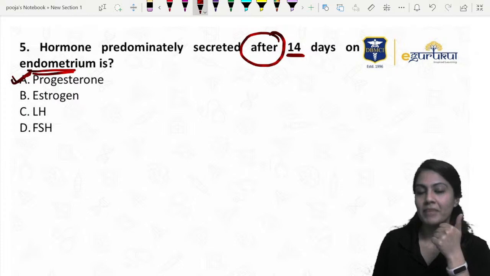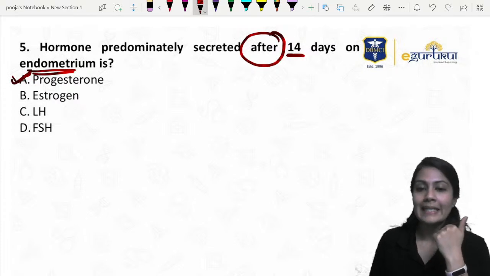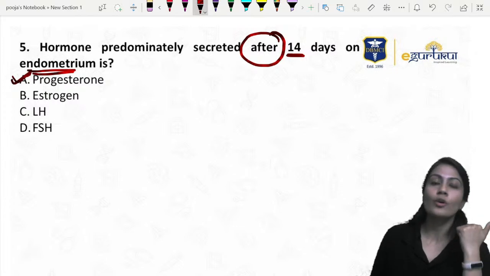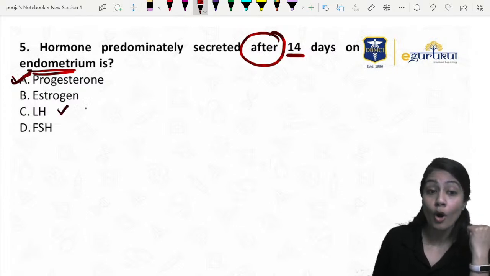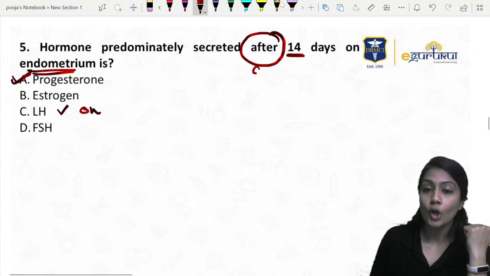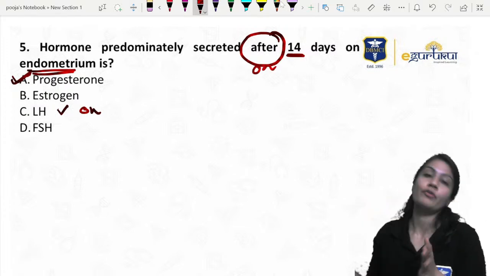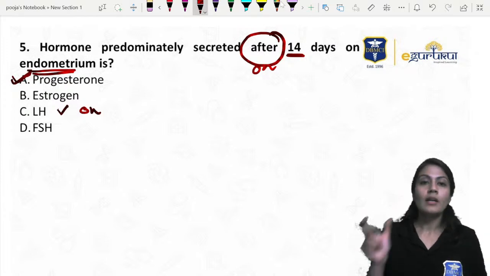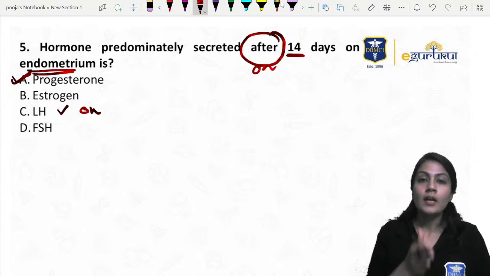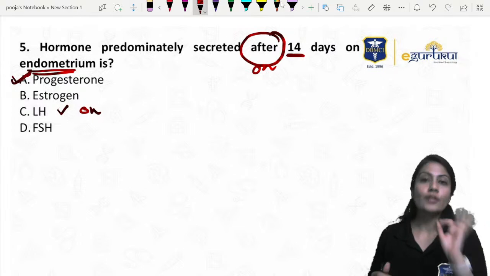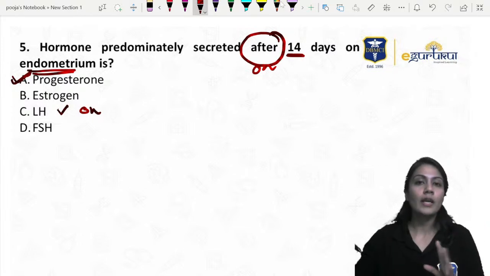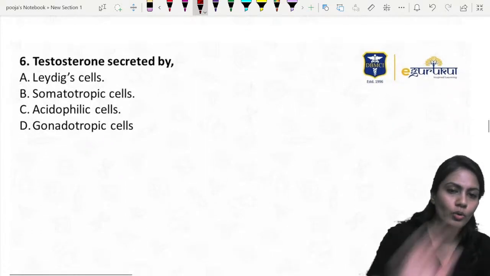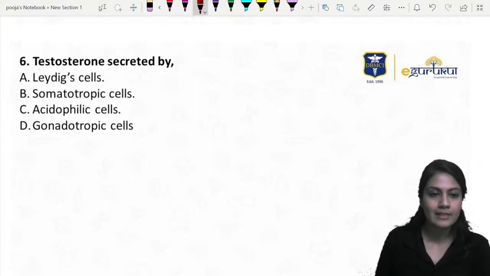If the question would have been the hormone predominantly increased on the 14th day, then the answer could have been LH on the 14th day, right? Not after, but they are asking after 14 days. Before 14 days, estrogen is high. Before the ovulation, 8 to 10 hours, the LH will be higher. And after 14 days, only one hormone will be higher, that is the progesterone. Chalo, let's not waste any further time on this.